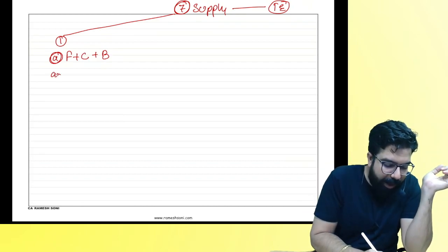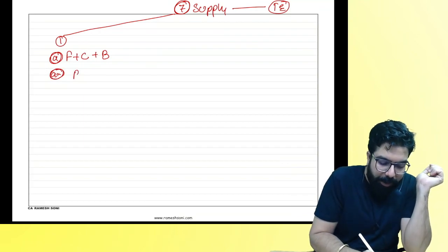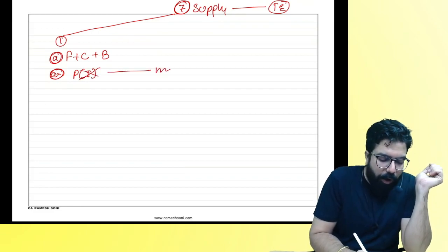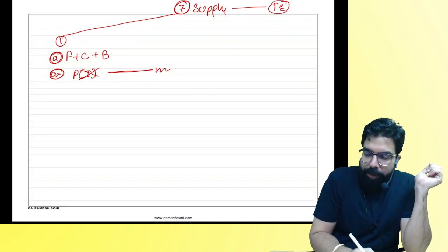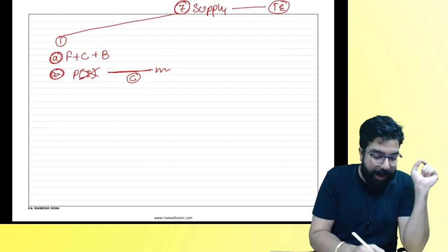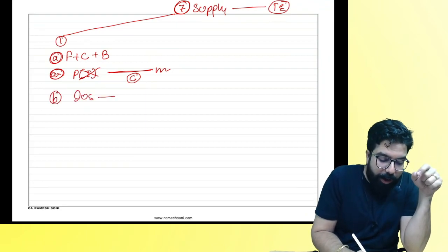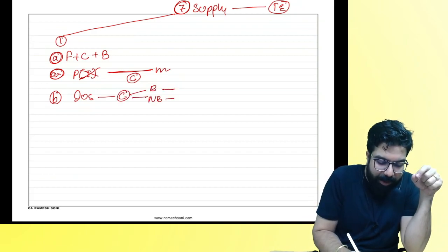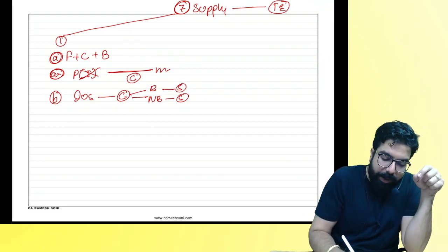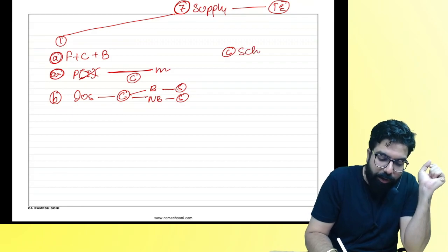Then we learned about AA. What did AA say, everyone? Person other than individual doing an activity with the members, or members doing an activity with them for a consideration, will be considered as supply. Then we learned about importation of service for a business, non-business. Both will be considered as supply. Then we learned about section number 7.1C. We told about schedule 1.